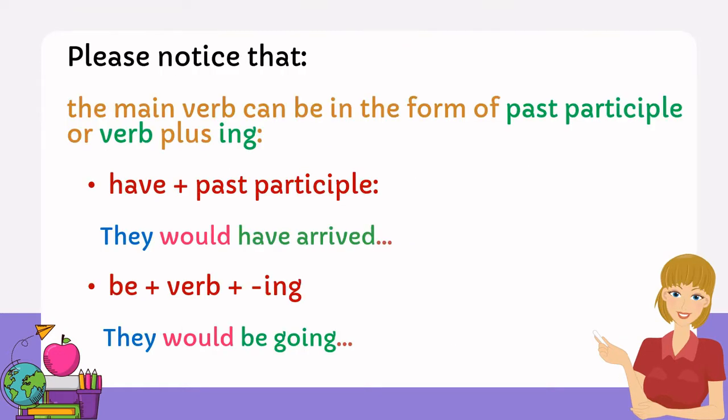We notice that the main verb can be in the form of past participle or verb plus ing. So have plus past participle: they would have arrived, and be plus verb and ing: they would be going.